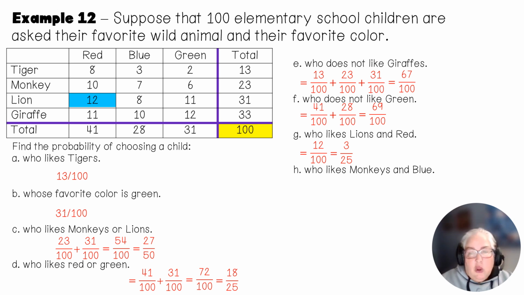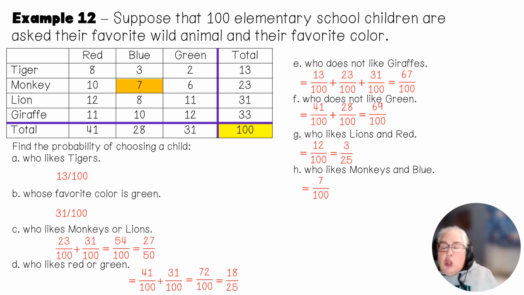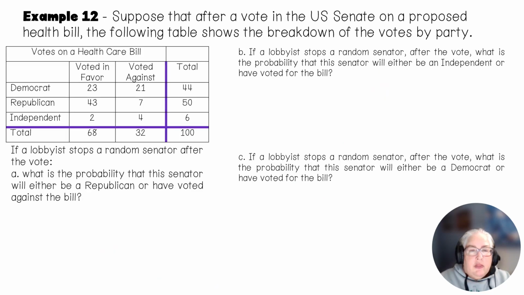Now, if I want to look at who likes monkeys and their favorite color is blue, I want to see where monkeys and blue cross, and that is at that 7. So my answer is going to be 7 out of 100. Y'all, I could ask so many questions out of this table. Just be aware that they can go from really easy to I can make them hard. But that's where most of these probability questions come from because it's easier to ask a bunch of questions out of a table. So let's look at the next page.